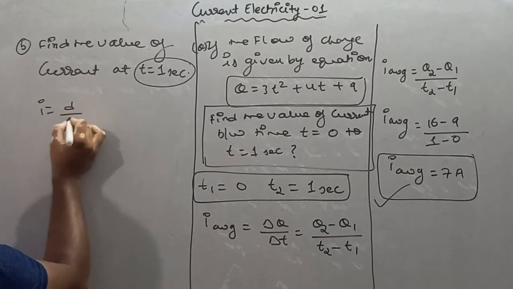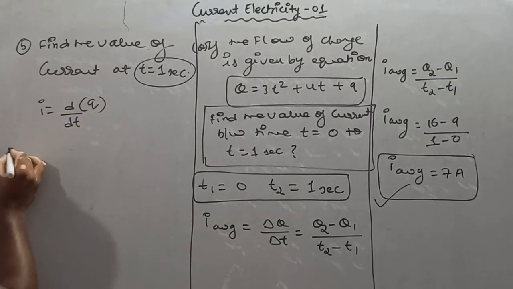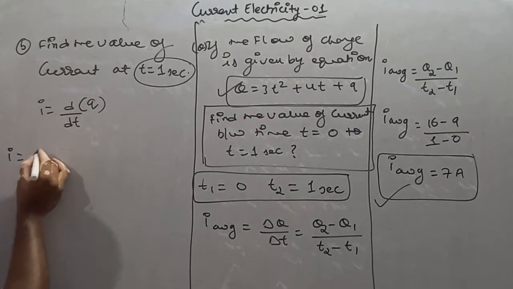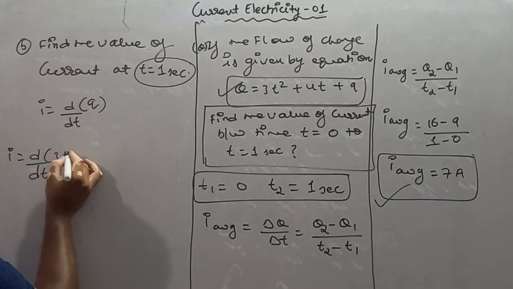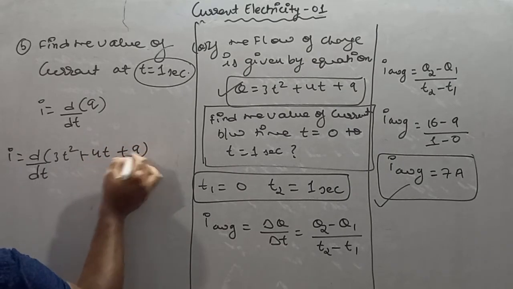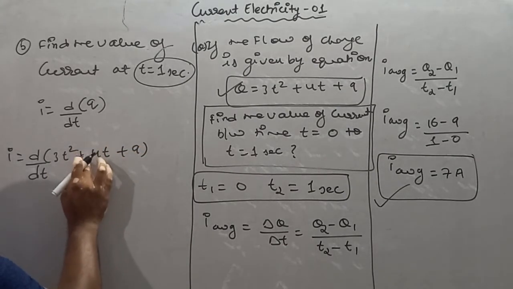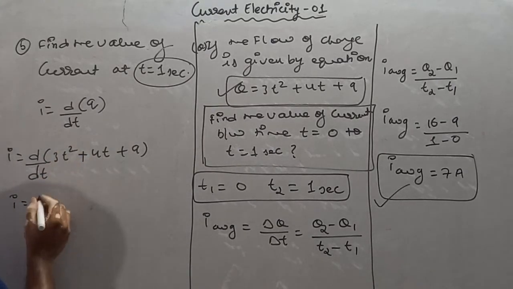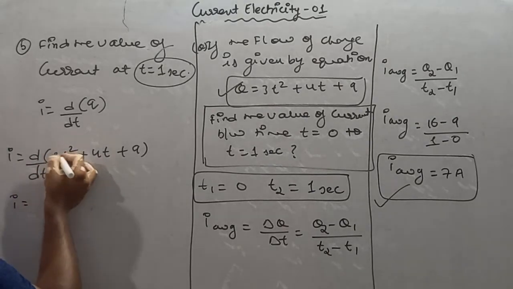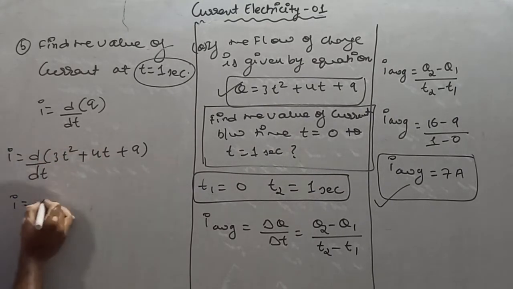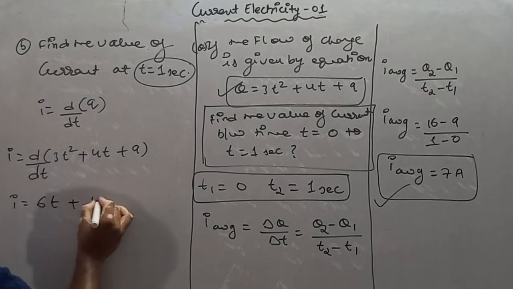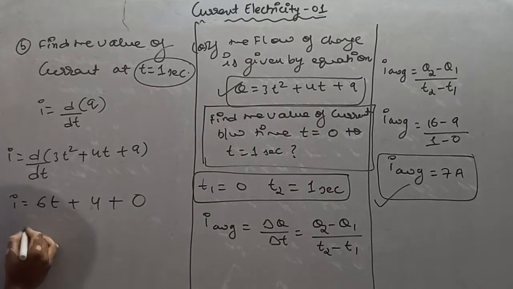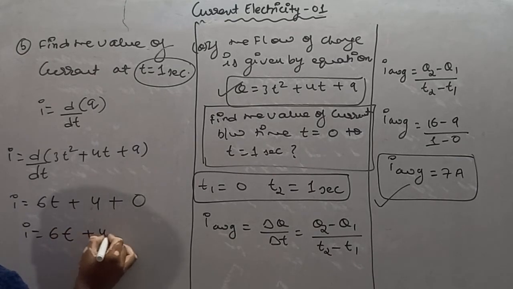So instantaneous current is nothing but dq by dt. So we have to differentiate this charge with respect to time. So d over dt of 3t square plus 4t plus 9. I hope you all are aware of differentiation. So I is equal to, differentiation of 3t square is 3 comes outside, 2t, so 6t, plus differentiation of 4t is 4, and 9 is constant, so it is 0. So I is equal to 6t plus 4.